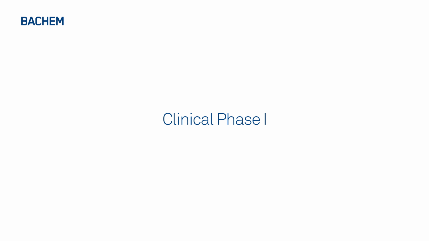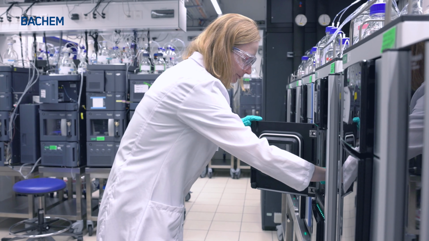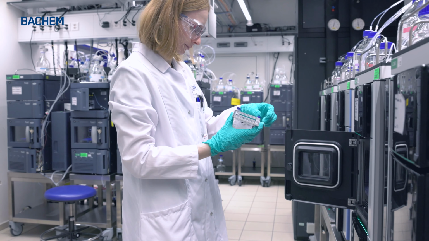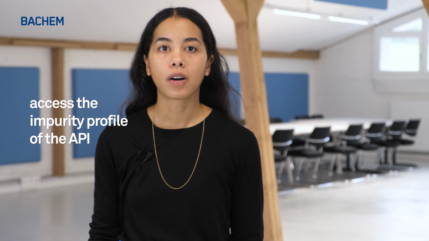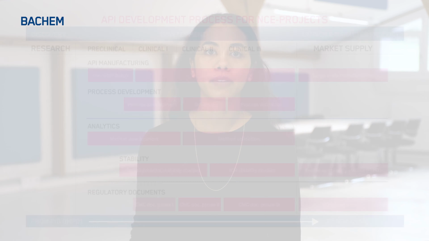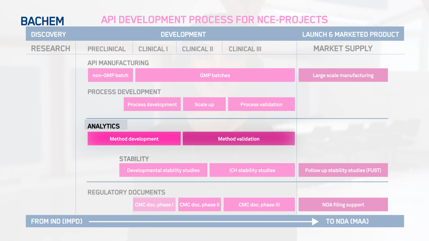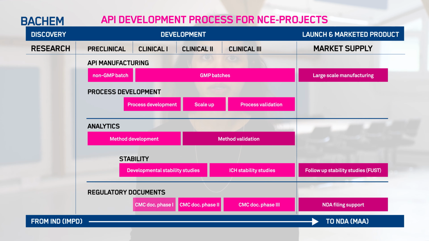For early phase projects, the CMC development concept at Bachem involves the development of a product-specific reverse phase UPLC or HPLC method that should be capable to assess the impurity profile of the API. According to our understanding, a well-developed method should allow for determination of related substances from the manufacturing process, and the method should be stability indicating. Further, the method is ideally compatible with mass spectrometry and suitable for assay determination.